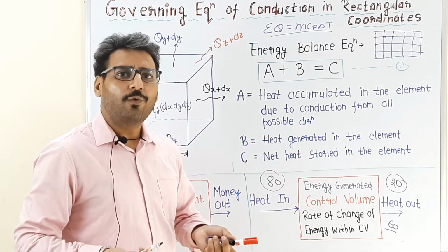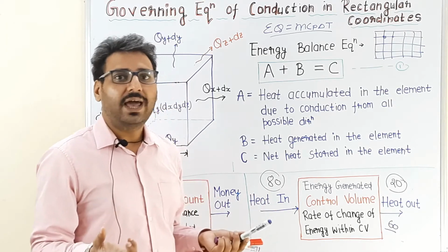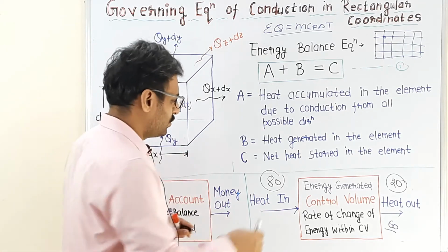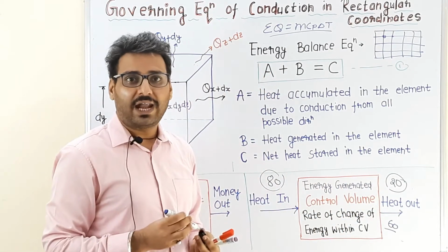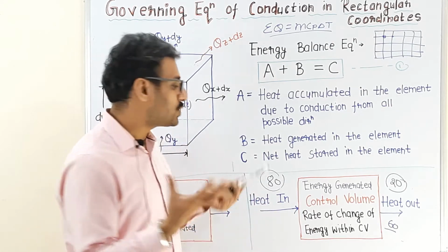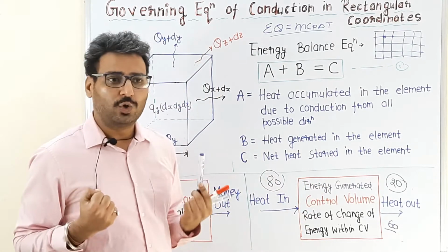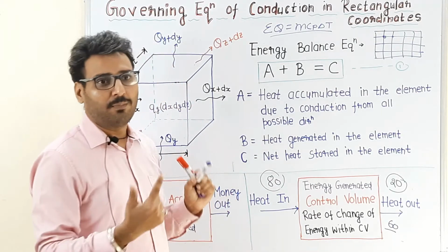As we already know from the energy principle, energy cannot be destroyed or created. So whatever is the difference between the energy entering and exiting the control volume will be stored by the control volume. As we already know, our control volume is composed of molecules.